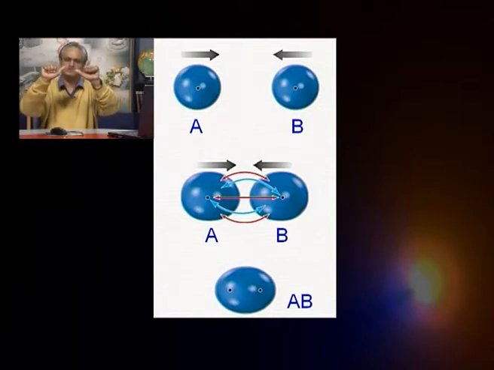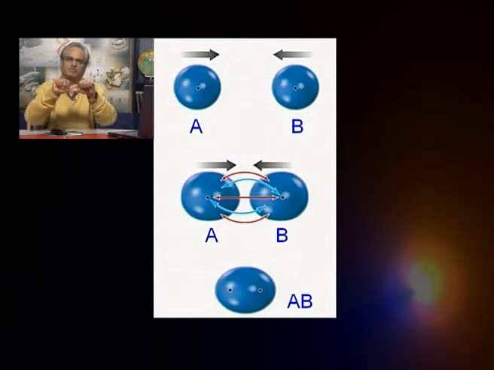When the two come closer, essentially there is an interplay of attractive and repulsive forces, and since the attractive forces are stronger, there is an overlap, and we say a bond formation has taken place. That is a simple possible description of bond formation in terms of valence bond theory.